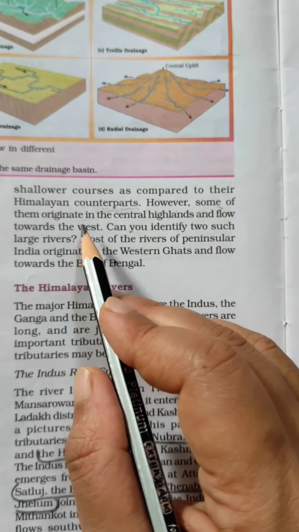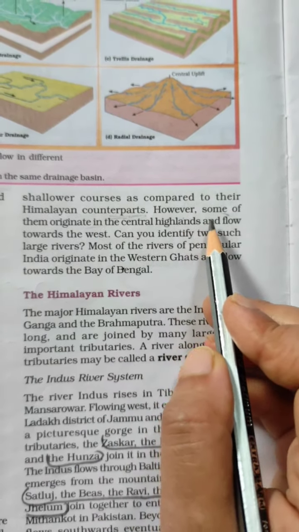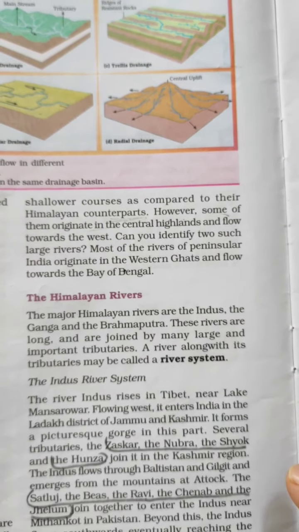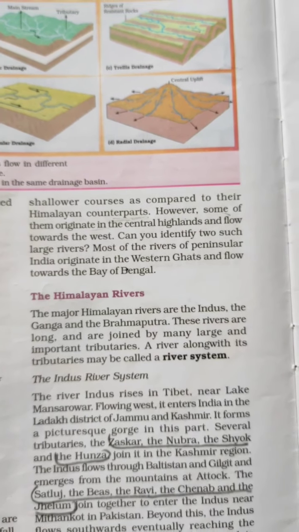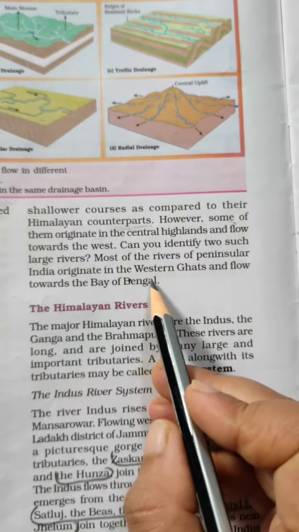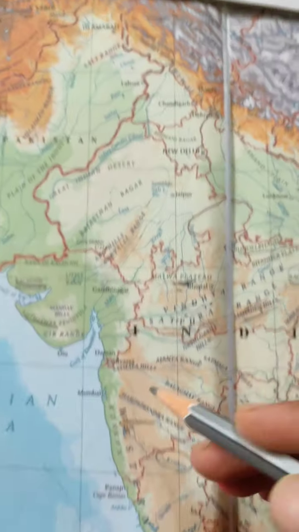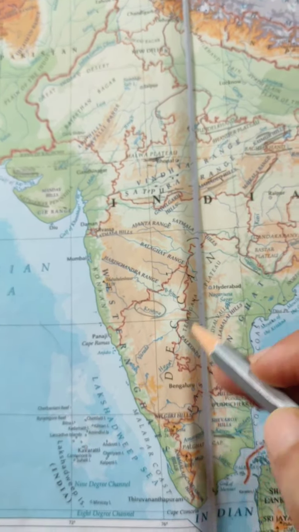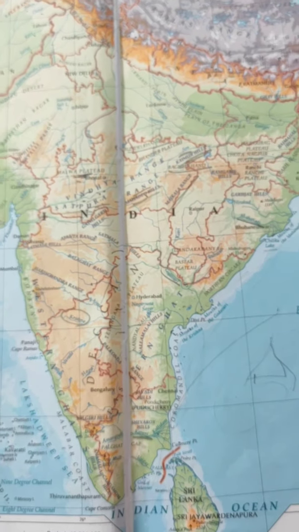However, some of them originate in the central highlands and flow towards the west. Can you identify the two such large rivers? Most of the rivers of Peninsular India originate in the Western Ghats and they flow towards the Bay of Bengal.